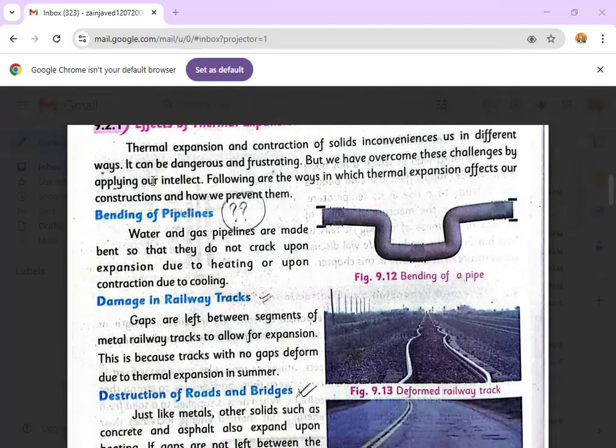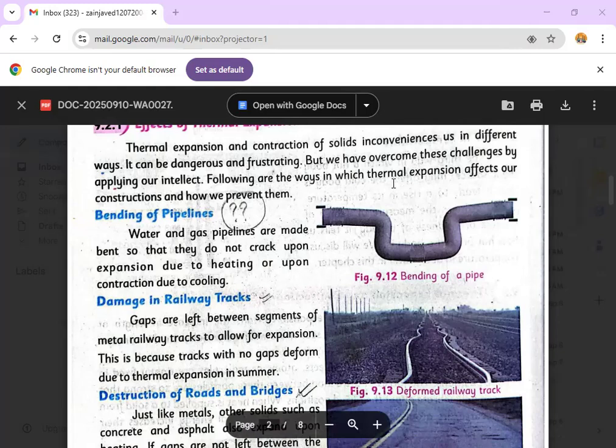So, students, the thermal expansion and contraction of solids affects us in different ways. There are a number of applications for the thermal expansion and contraction of solids, and I'm pretty sure that you are familiar with them. You have seen all these examples in your daily life, but you were not familiar with these concepts. So inshallah, I hope that after going through these concepts, if you observe those things again, you will remember that this phenomenon is basically due to the thermal expansion or the contraction of solids.